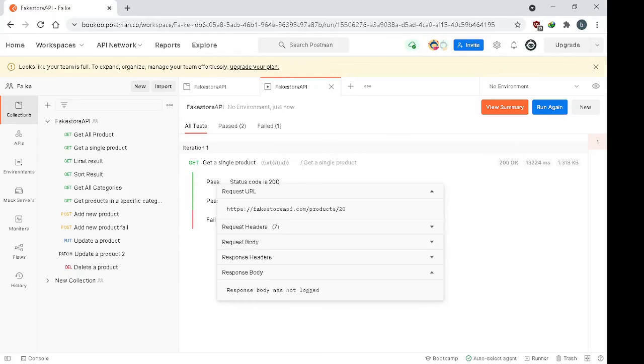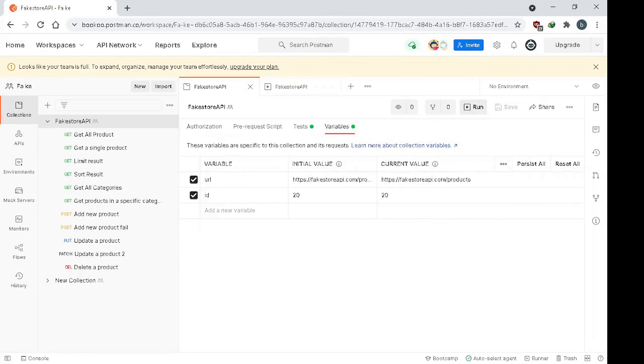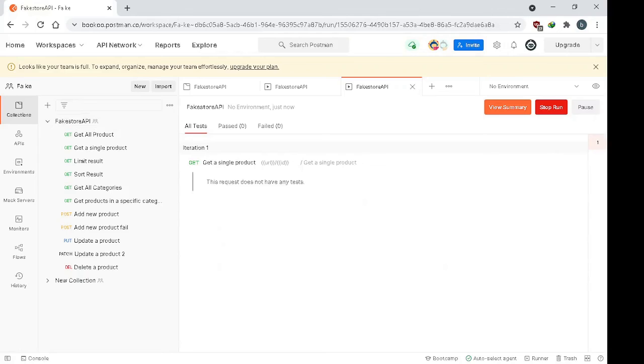In this case, the response is not logged. It's because when we clicked run, we didn't check save response, so the response doesn't save after finishing. So this time I will click save response.